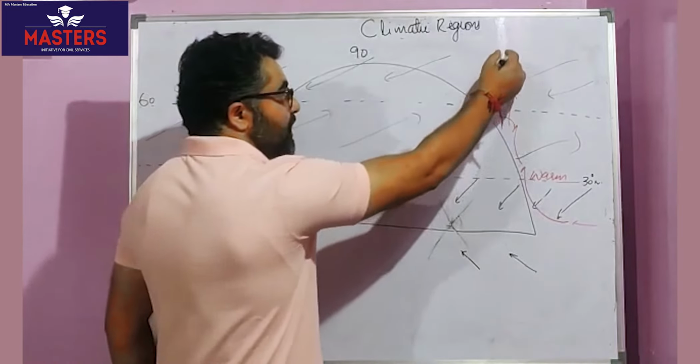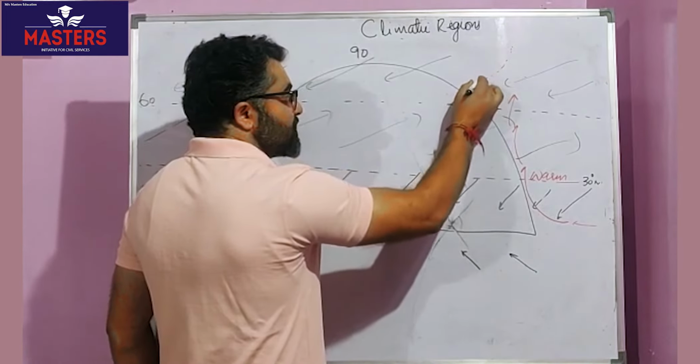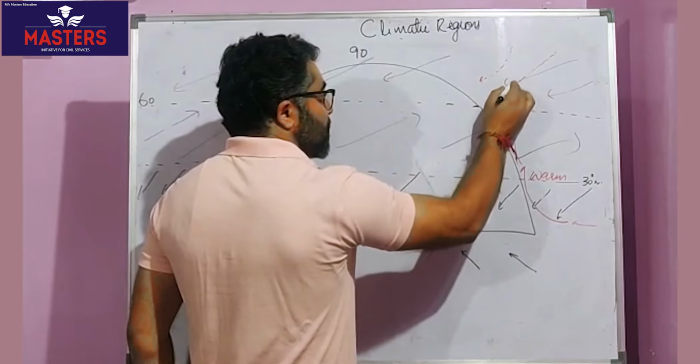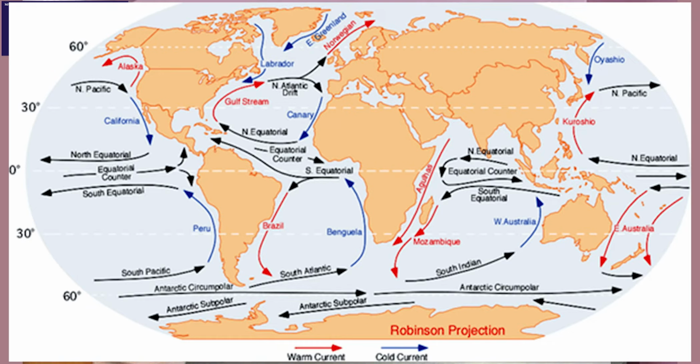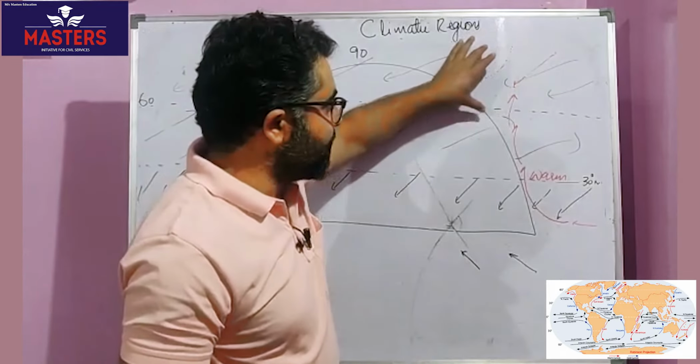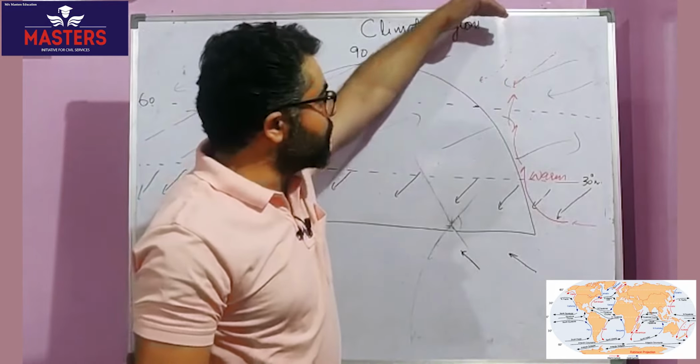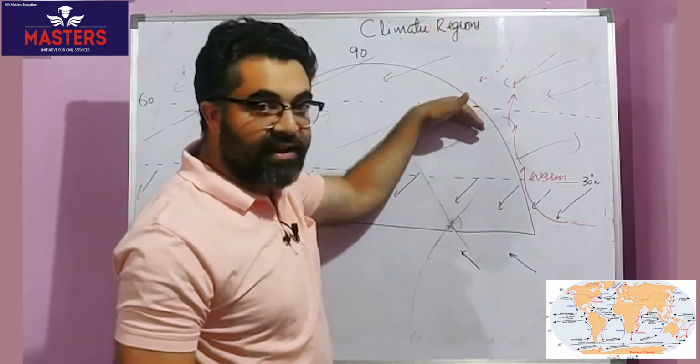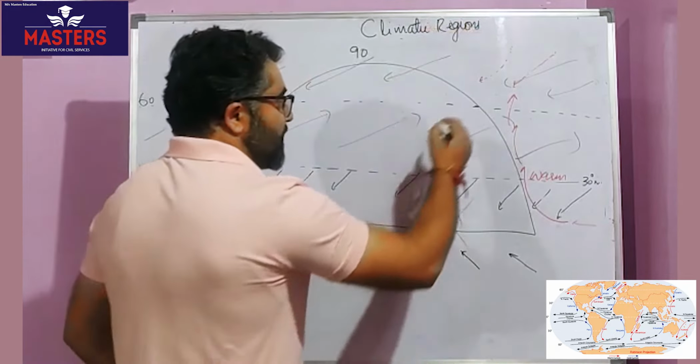Somewhere here, there are these cold ocean currents from the north, as they flow towards the south because of salinity difference. Water moves from low salinity to higher salinity, and here there will be mixing.